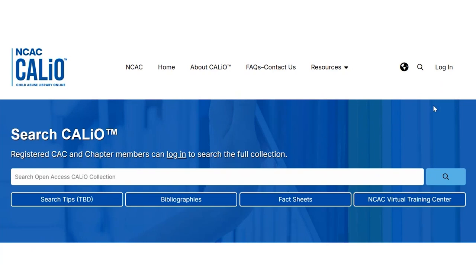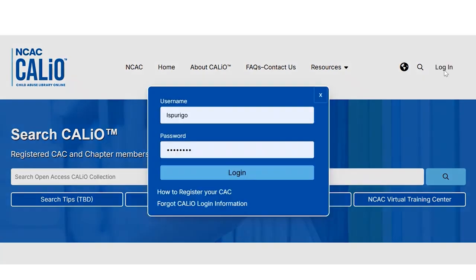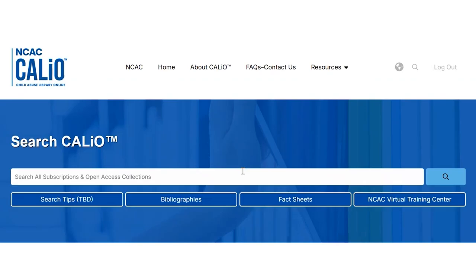That is here on the right-hand corner where it says Login. We log in, username, password, log in, and you will see in our search bar, search all subscriptions and open access collections. This is now going to give you the full Calio experience, and you will have access to all of the articles that we subscribe to.